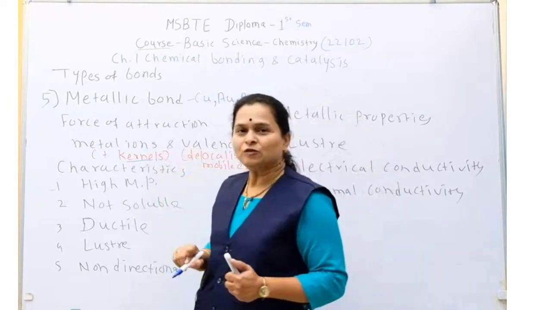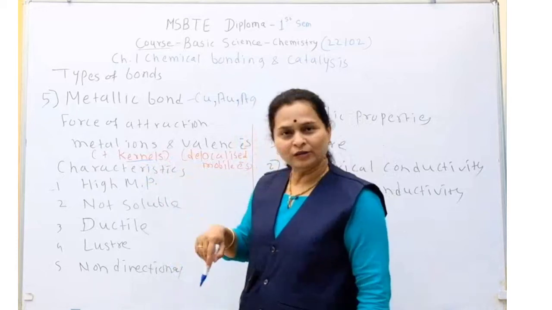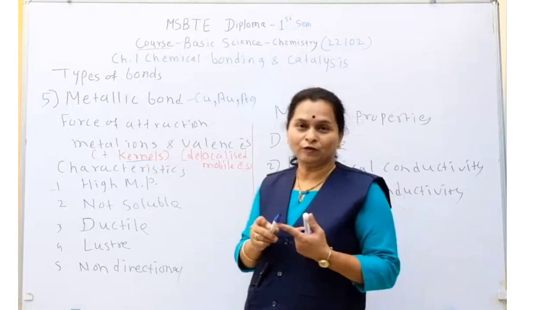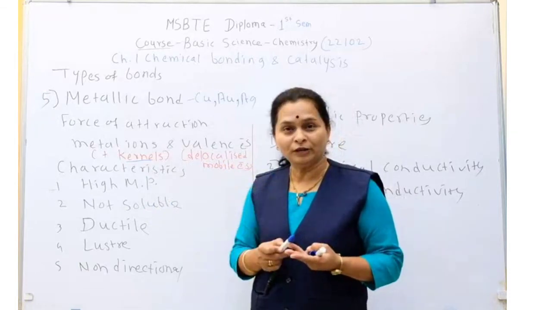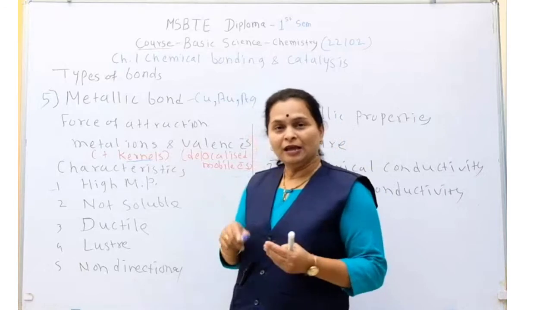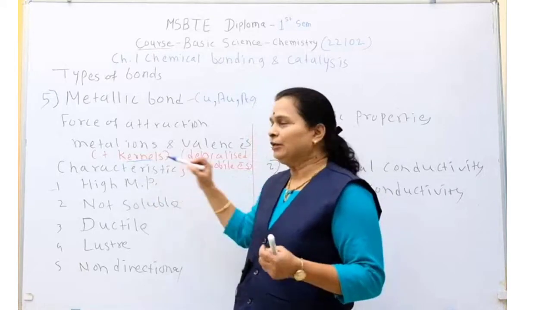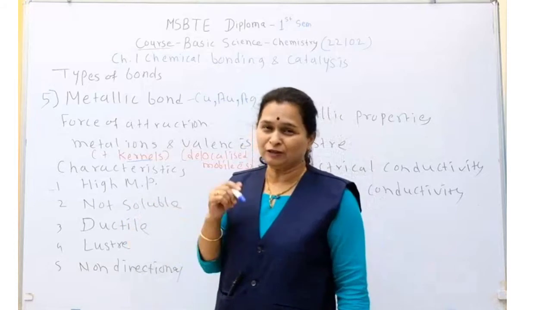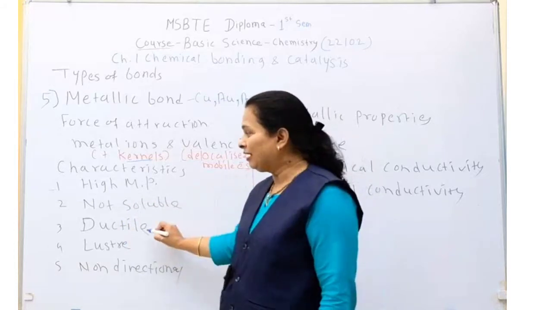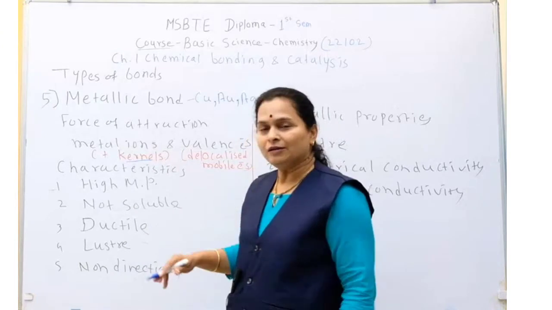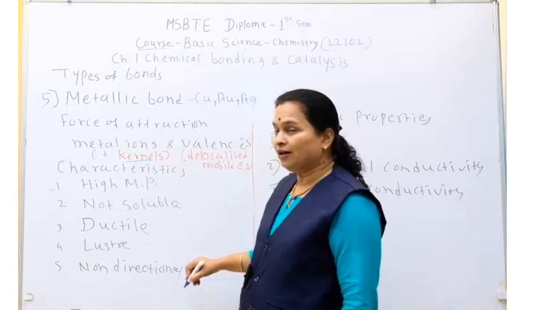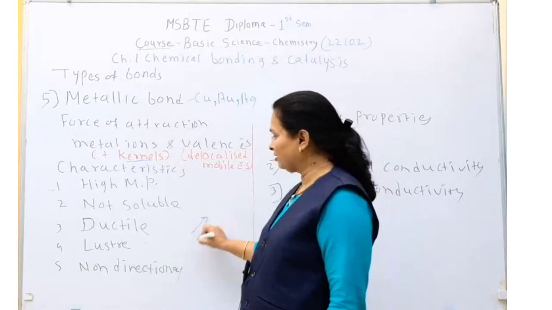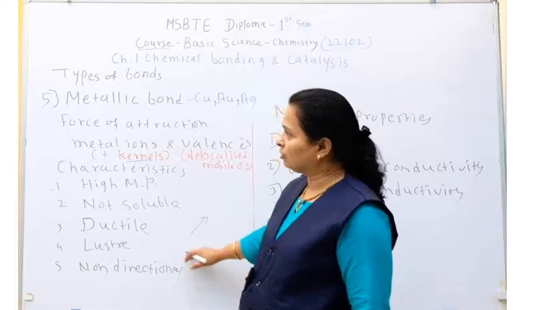Now the characteristics of the metallic bond are a high melting point. They have a high melting point as compared to other bonds, that is electrovalent bond, covalent bond, coordinate bond and hydrogen bond. As compared to all bonds, their melting point is high. They are not soluble in any type of solvent, polar or non-polar. They are ductile, they have luster, that means shining, and they are non-directional bonds. That means in a dative bond there is a direction, but these are non-directional bonds.